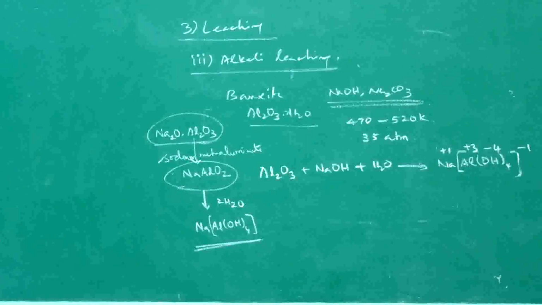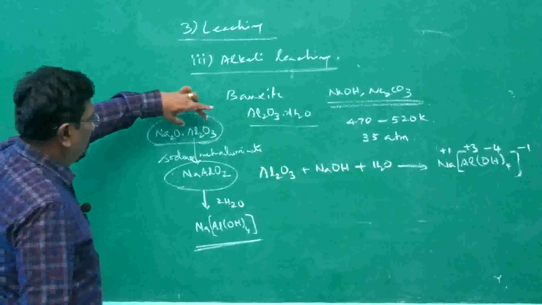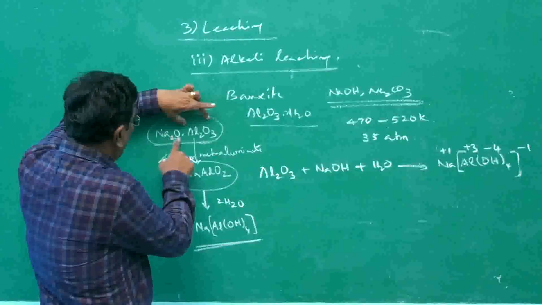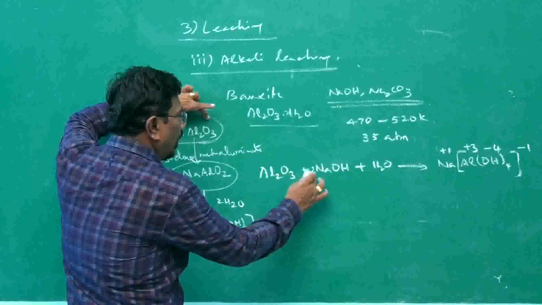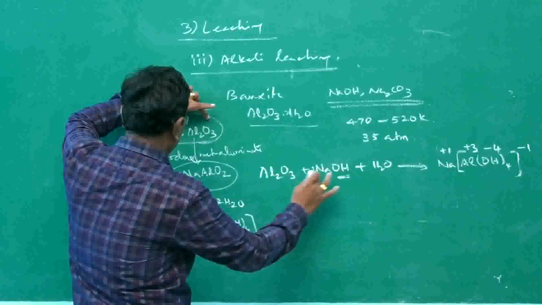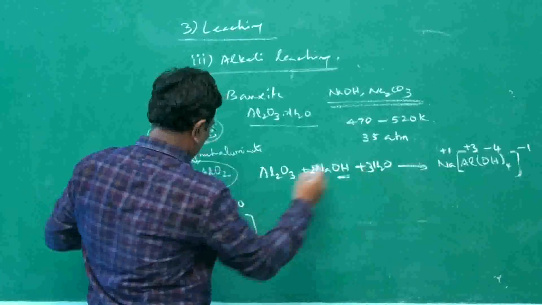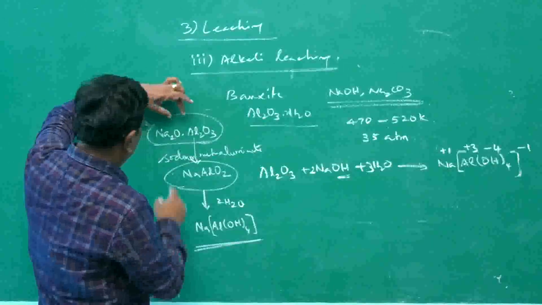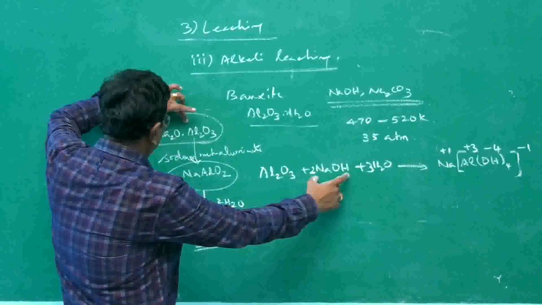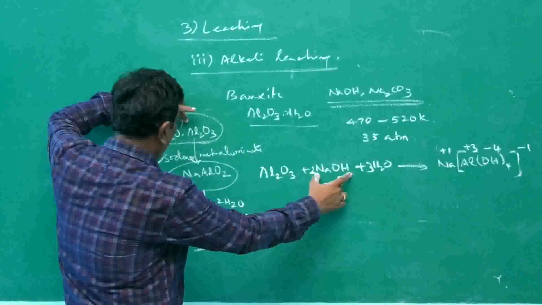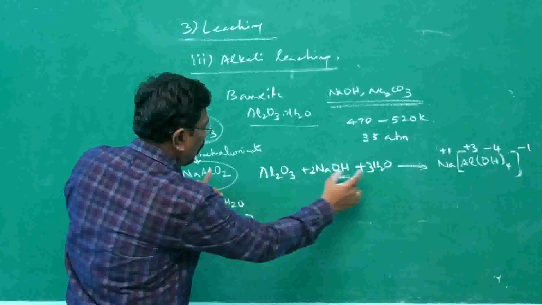How to balance the equation? It is alumina Al2O3 with Na2O and water. Here we need how many such waters? 3 more waters. 2 waters here, 1 more water we have added. NaOH along with 1 more water, plus 2 more waters, 3H2O.